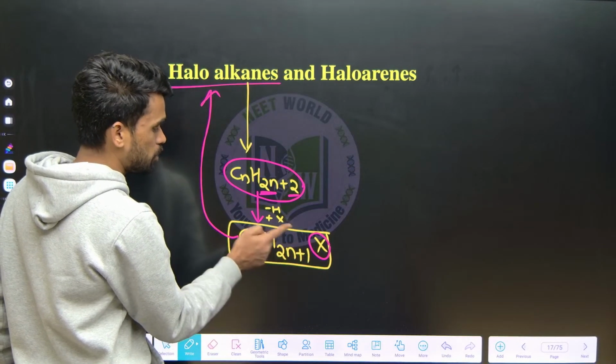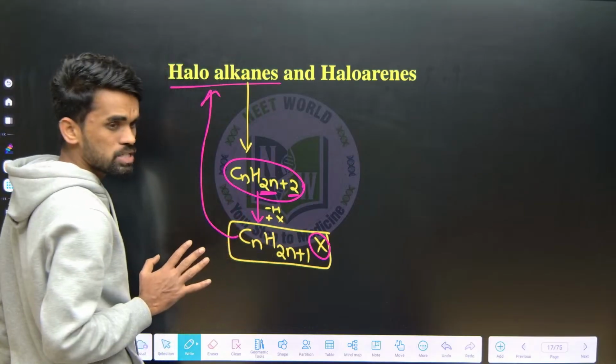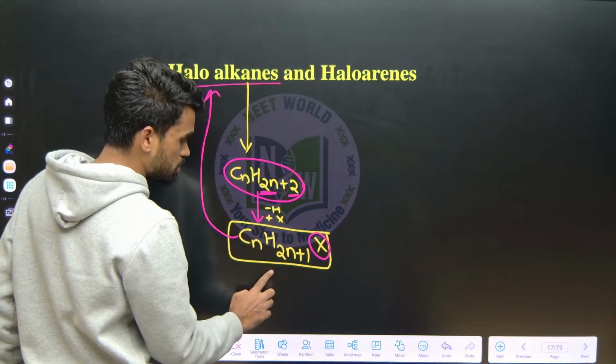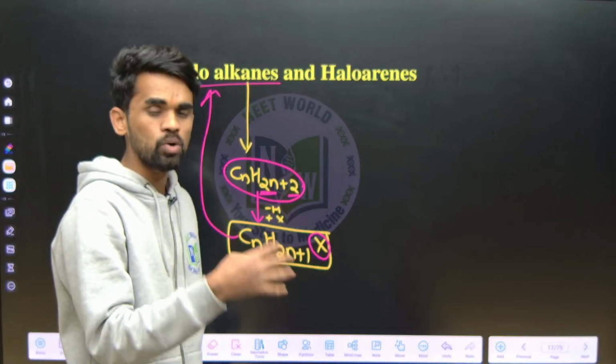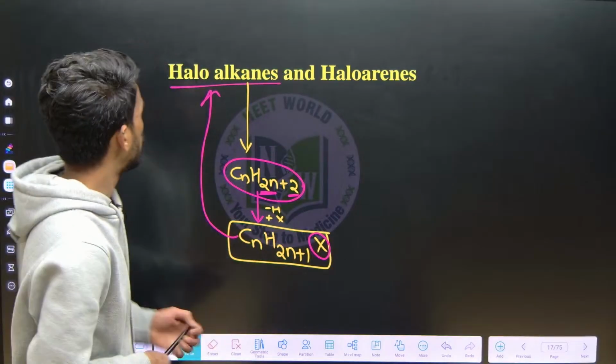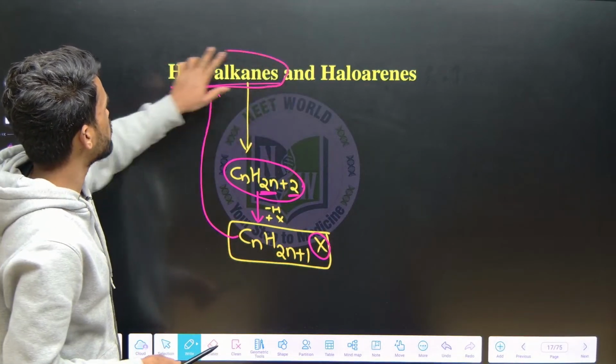Like that, if I replace two hydrogens with halogens, it becomes a dihalo compound. If it is three, trihalo; then tetrahalo and polyhalogen compounds also exist. I hope you got what we mean by haloalkane.